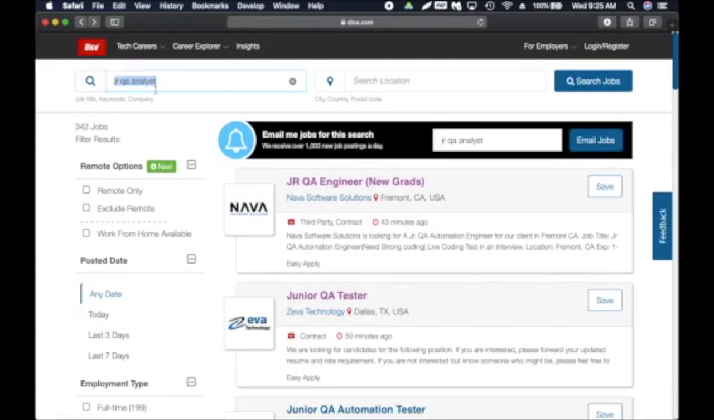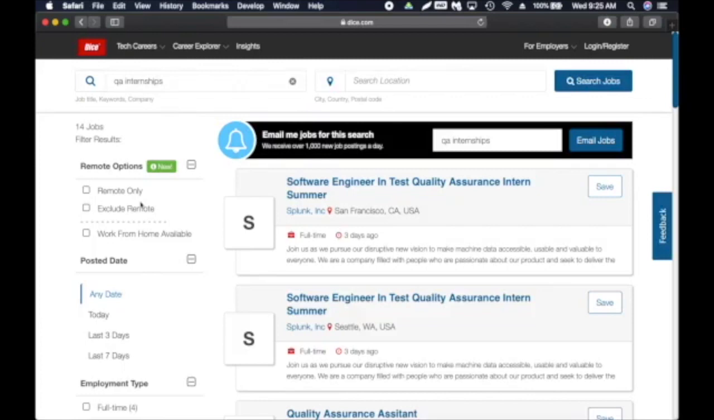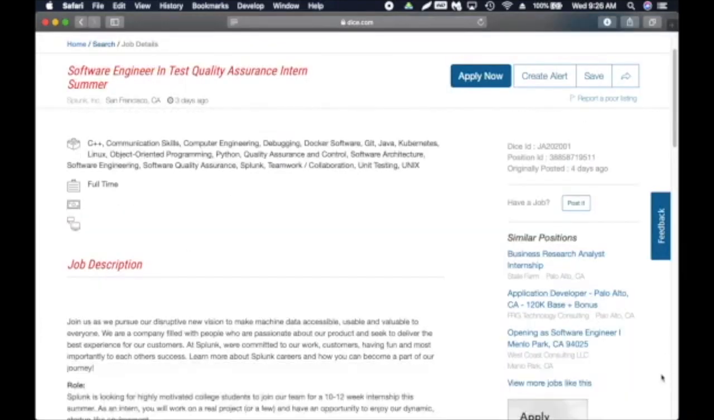It's not a huge number, but at least there are some jobs you can get started with. I'm going to try something else: QA internship. As you can see here, there are 14 internships. This one is in San Francisco, California, software engineer and test, quality assurance intern summer. This was posted 3 days ago.